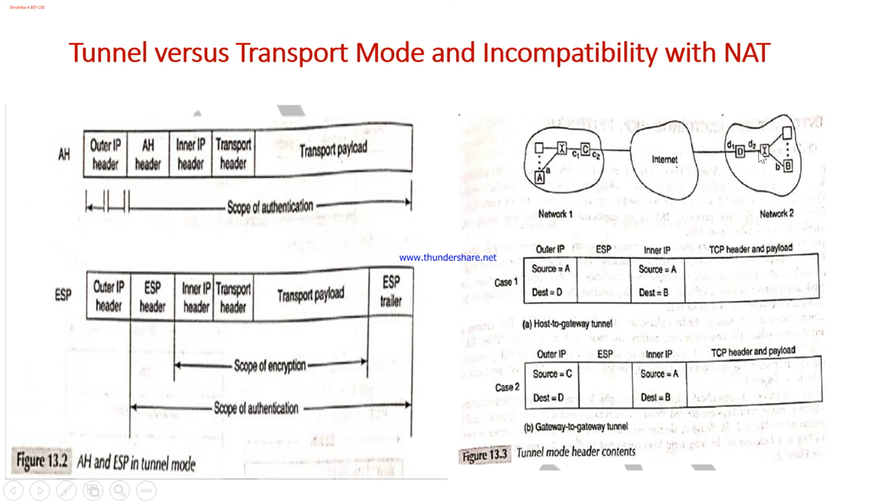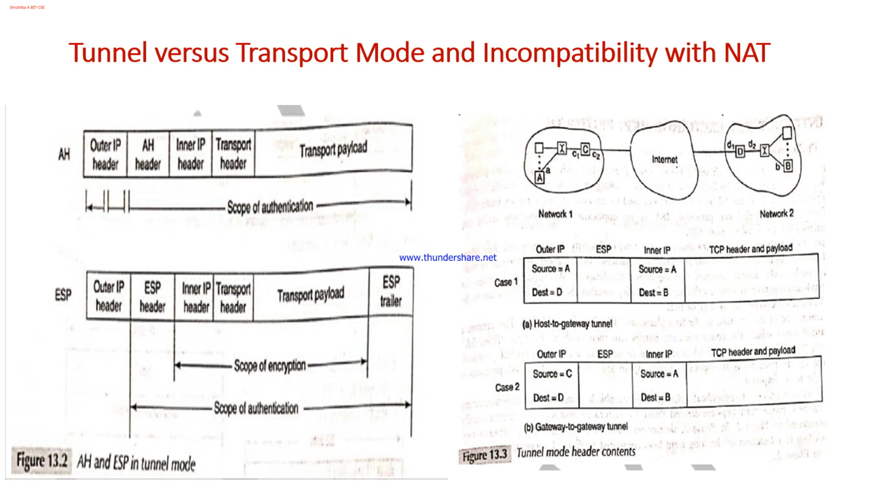In the original network here we will not have the network address translator, because the gateway belongs to this network and is directly connected to the host. So the network address translator is not applied here. The network address translator works in the internet. So tunnel mode is compatible with the network address translator, whereas transport mode is not compatible with it.